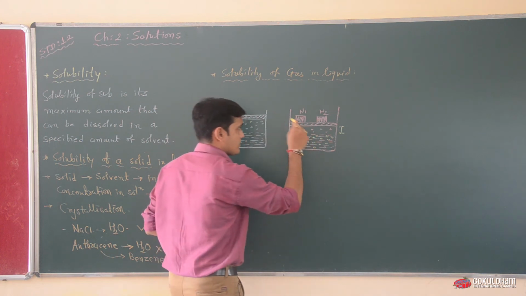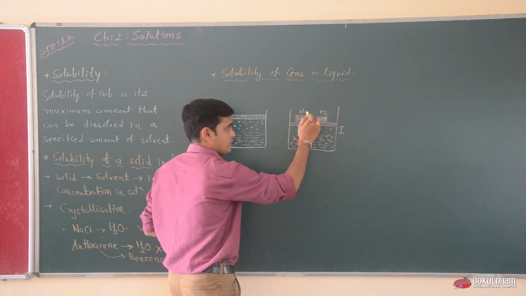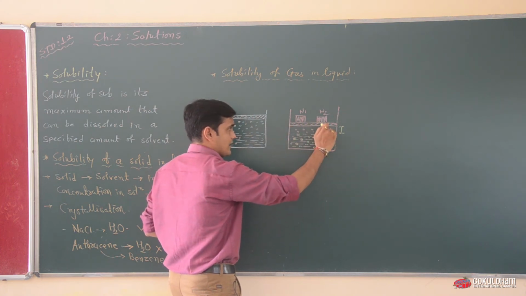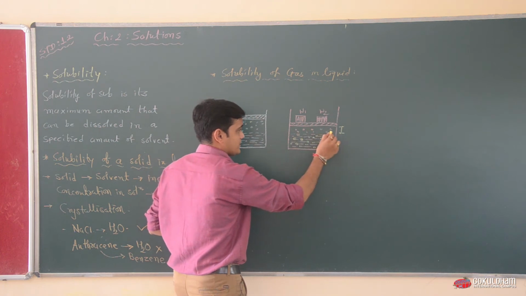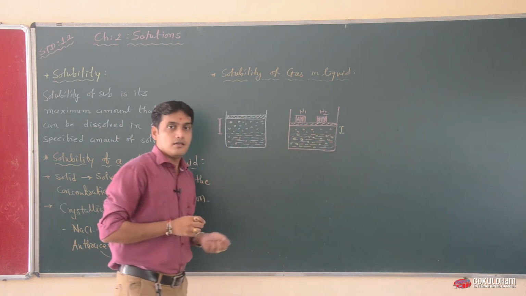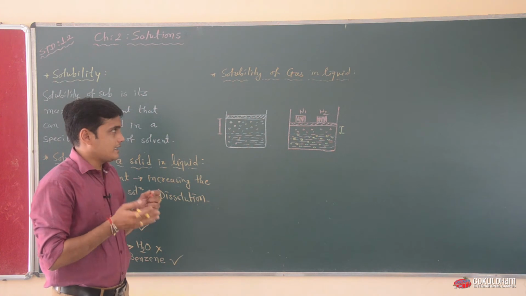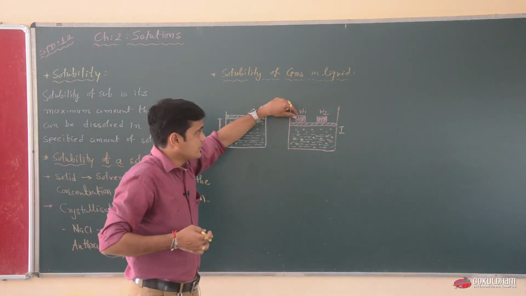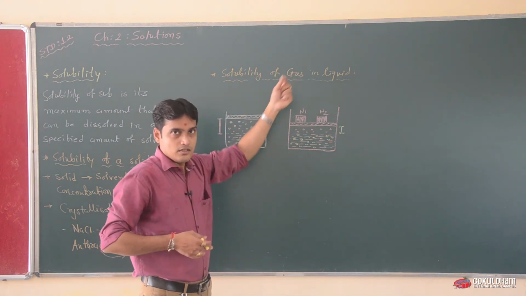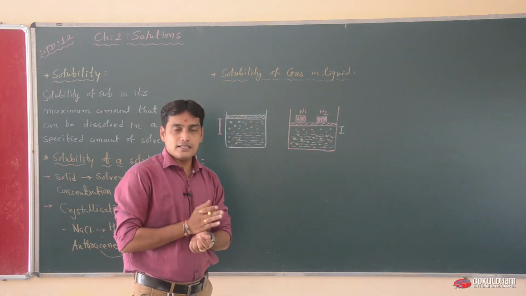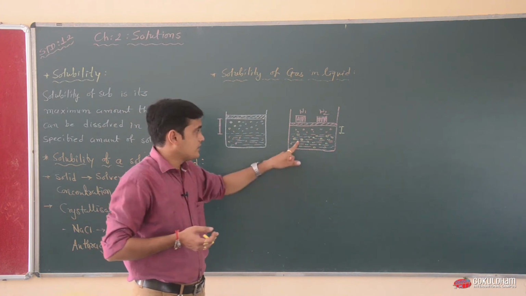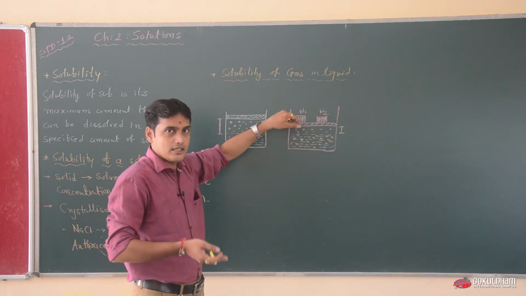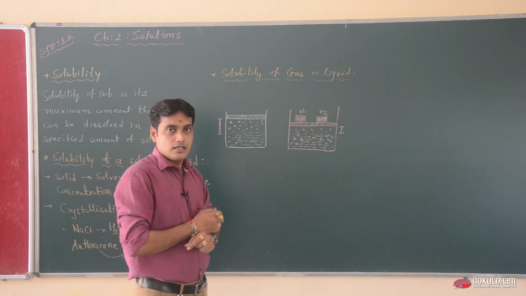If we increase the pressure by weight, and the piston continues going down, then all these particles have to dissolve in this beaker. And in the reverse direction, if we remove these weights, the solubility of gas will decrease. These gaseous molecules leave the solvent portion and again move towards the upper direction.